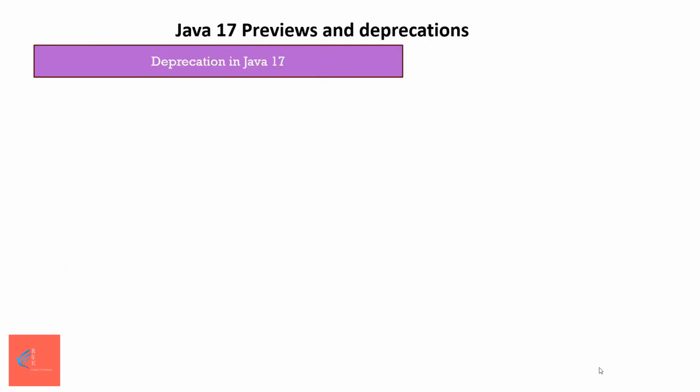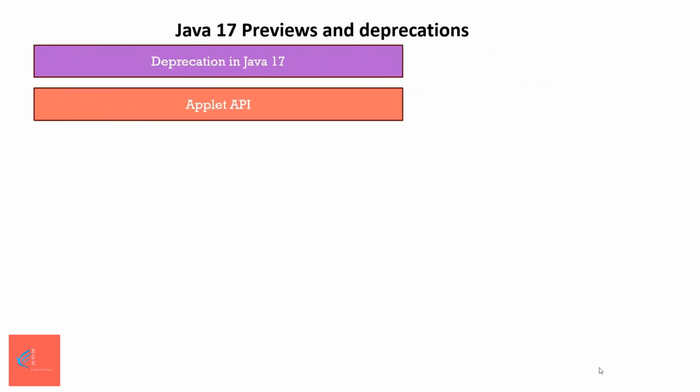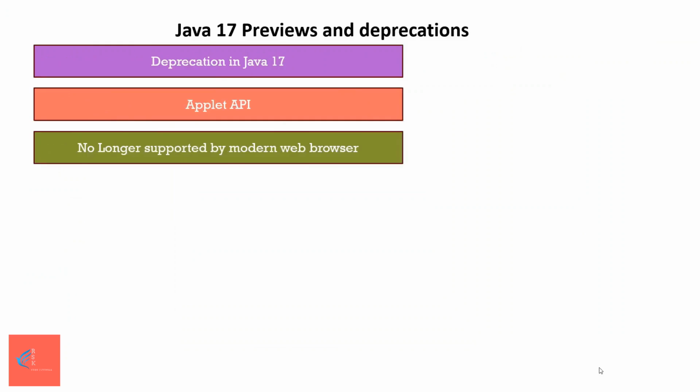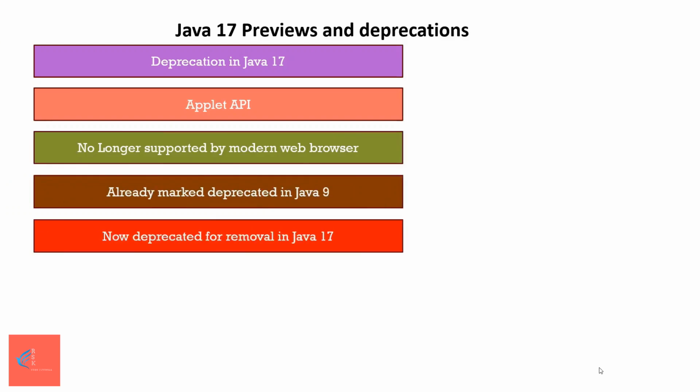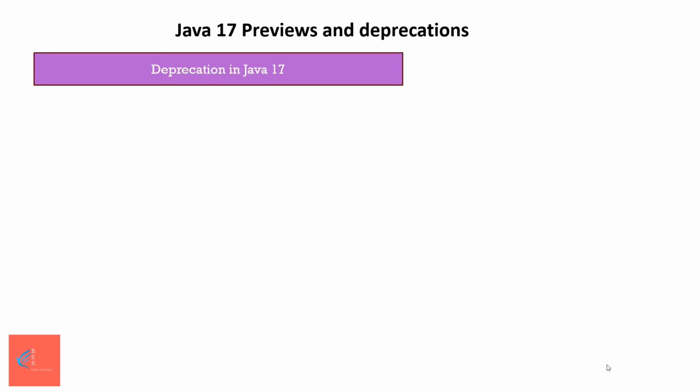Next, let's talk about some deprecation in Java 17. First deprecation is happening for applet API. Java applets are no longer supported by any modern web browser and it was already marked deprecated in Java 9. In Java 17, it is marked as deprecated for removal. It means it will be removed permanently in a newer version after Java 17.